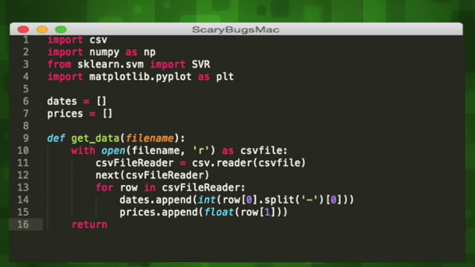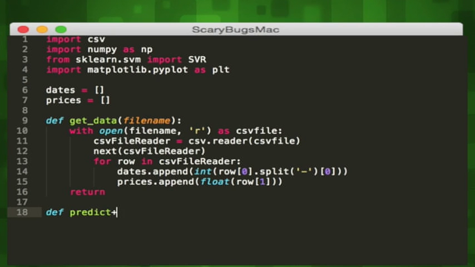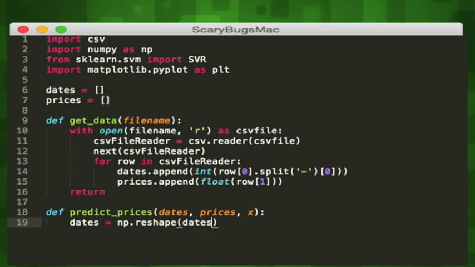Let's move on to our second and last helper function called predict price to build our predictive model and graph it. We'll first use NumPy to format our list into an n×1 matrix. The 3 parameters will be the list we want to reshape, the new shape, which will be a one-dimensional array the size of our dates list, and finally the order of elements.